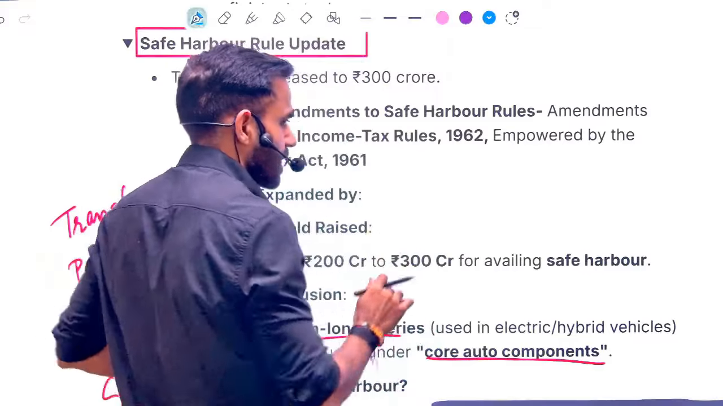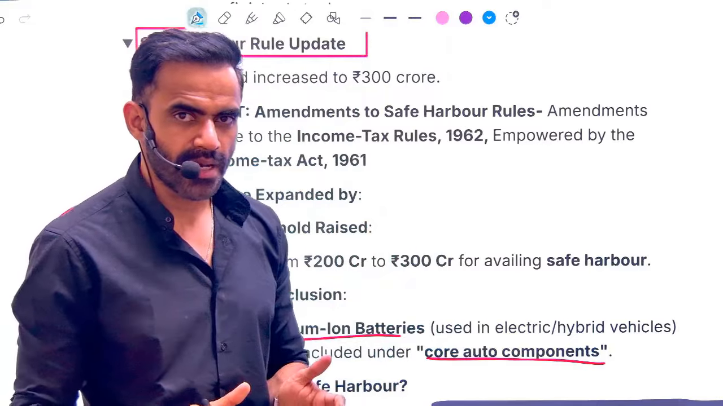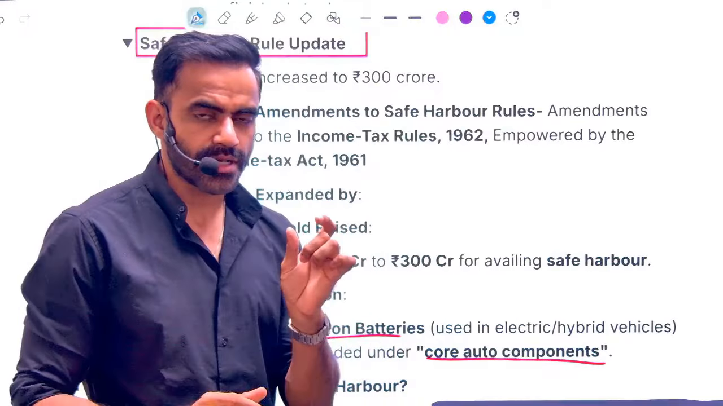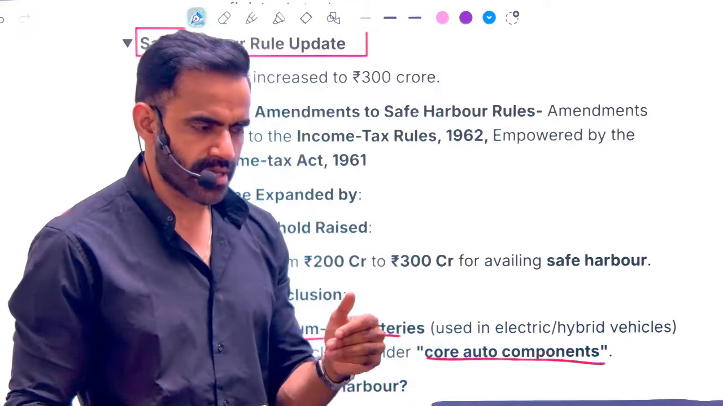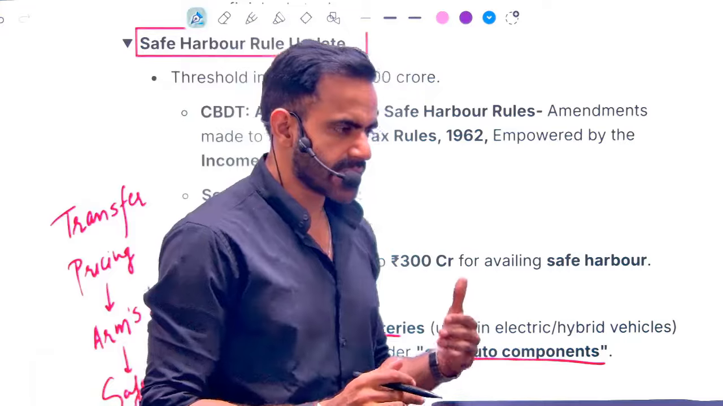Let's say there is a company. Again, I'm taking a hypothetical example. Technically, it is not correct, but it is an oversimplification just for your understanding. Why am I giving this much disclaimer?